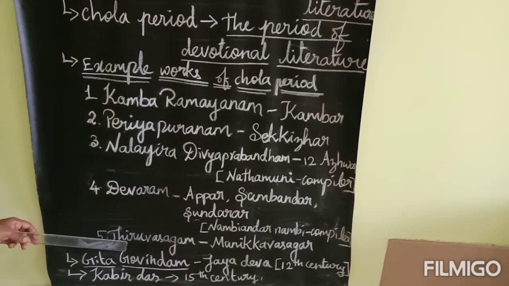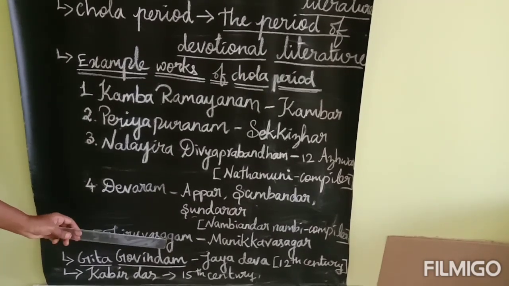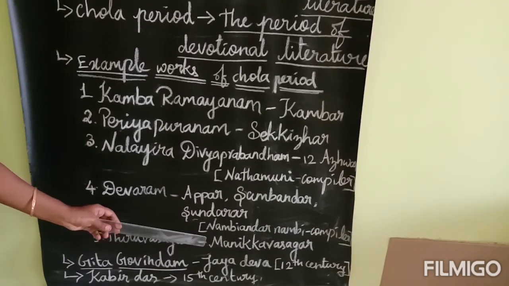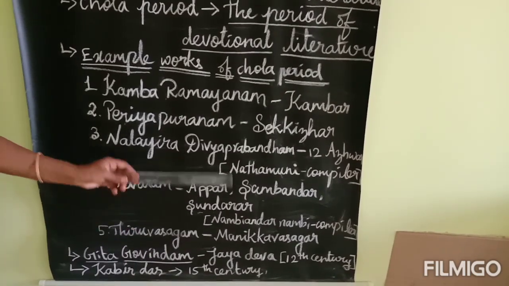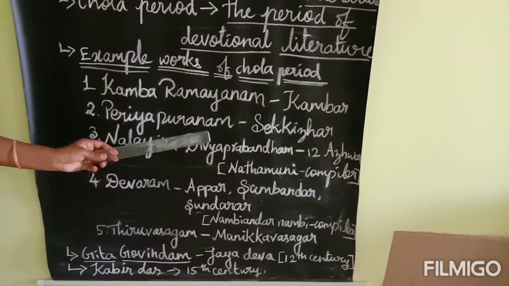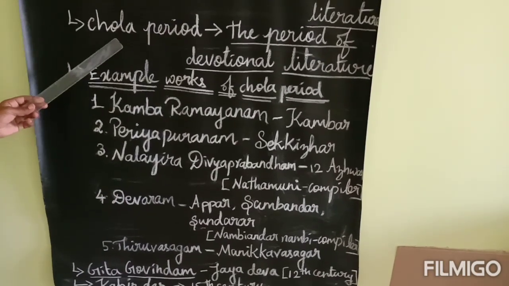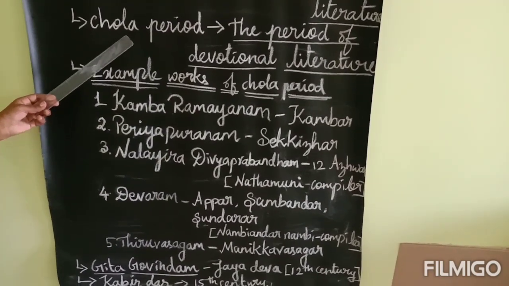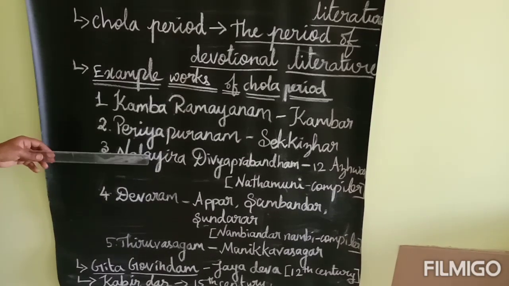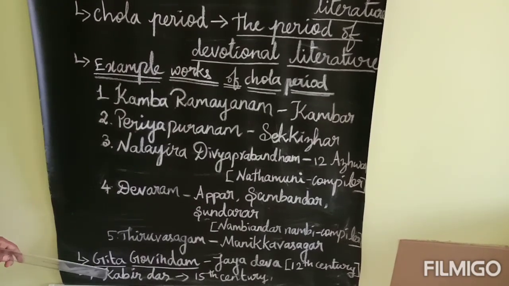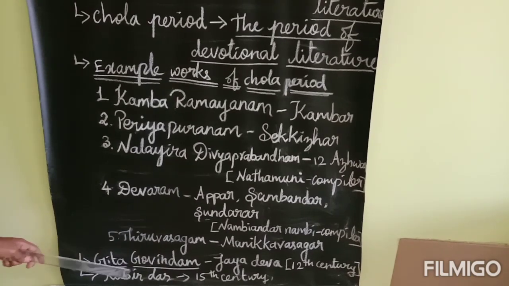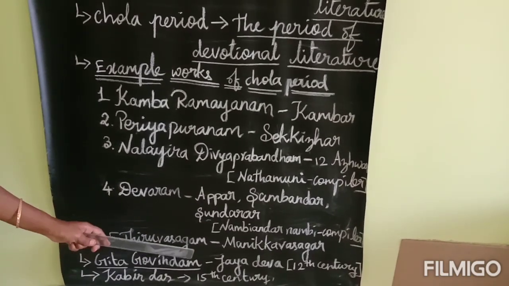Next one is Tiruvasagam. Tiruvasagam was composed by Manikavasagar. Who wrote the Tiruvasagam? Manikavasagar. So these are all the example literary works from the time of the Chola period. Not only the Chola period, there were other works also. First one is Geeta Govindam. The Geeta Govindam was written by Jayadeva.